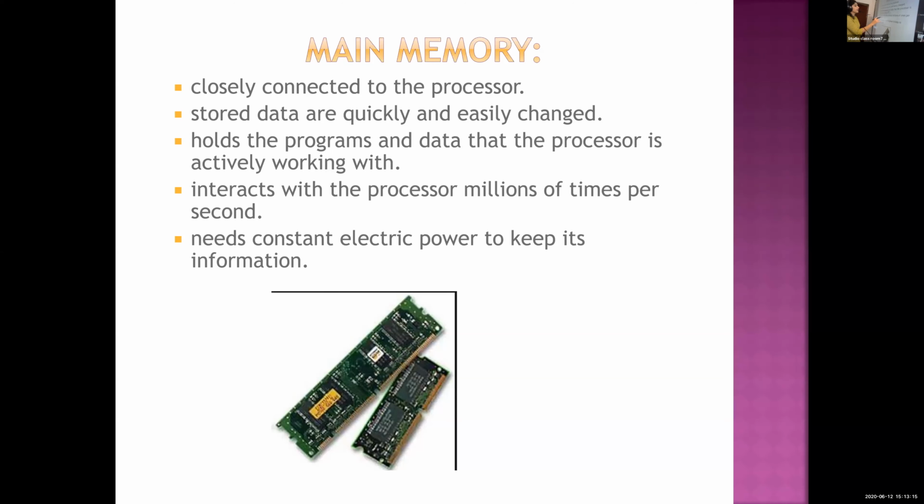Okay. Then the speed: it interacts with the processor millions of times per second. So you can imagine it's very fast. When I'm asking you what's your name, suddenly within microseconds you are telling me the answer, your name is this. That much speed it has, interacting with the processor. So you type C, again you type O, M. That's a very fast process, and that much faster it is interacting with the processor. Millions of times per second.